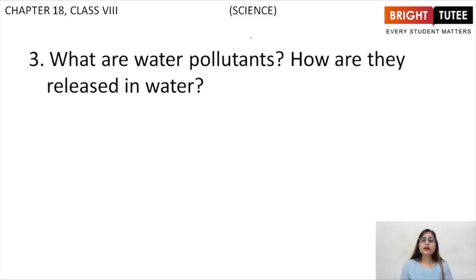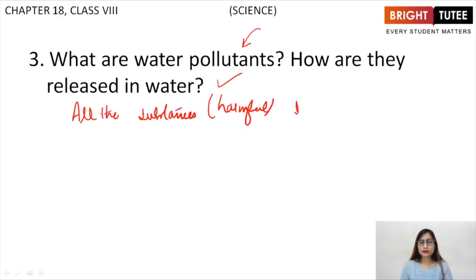Next question. What are water pollutants? How are they released in water? Water pollutants, all the substances, harmful you can say, that pollute water are known as water pollutants, right?